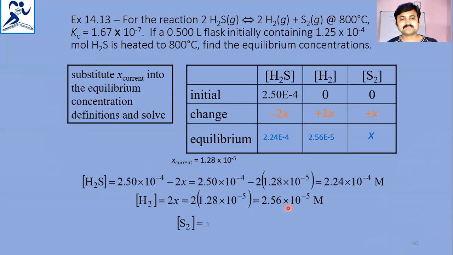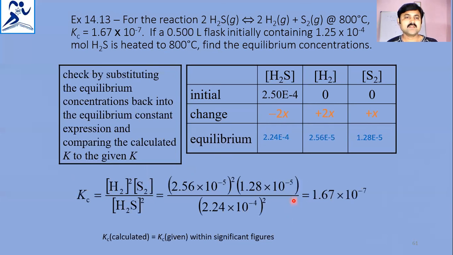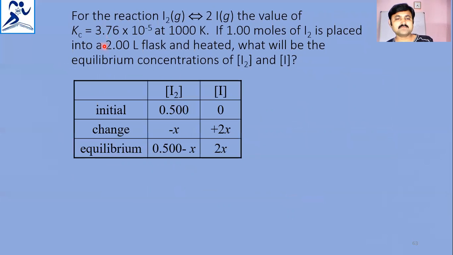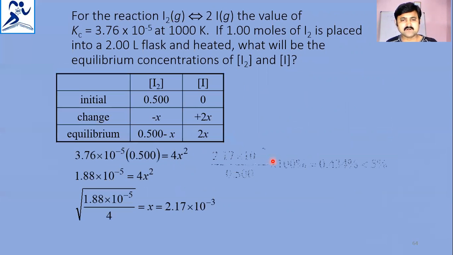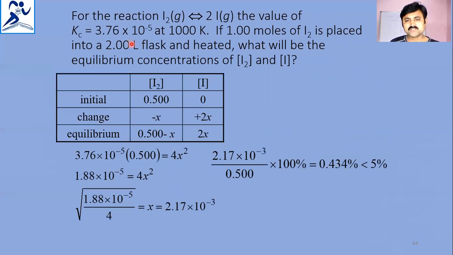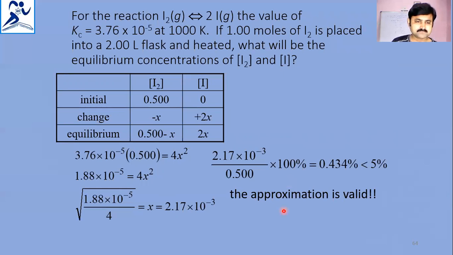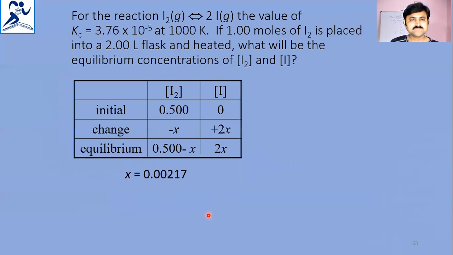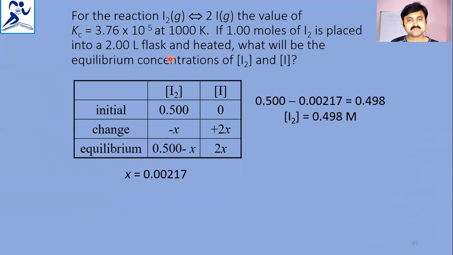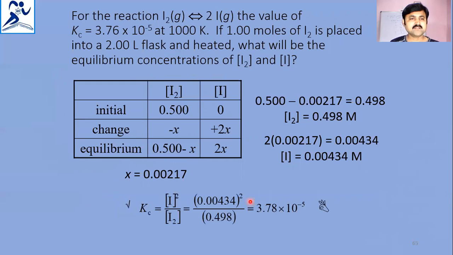This is a problem. See the next problem, that is for the reaction I2 gives us 2I. In this model, we have observed the same fashion, the same expression we have used for the model problem we have already done, and noticing the percentage, it came less than 5, so this approximation is valid. Another problem here matches with the Kc values.